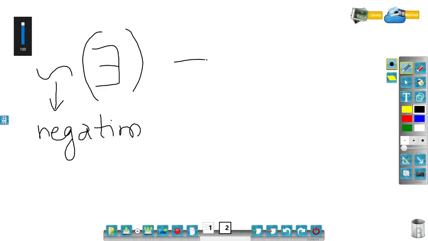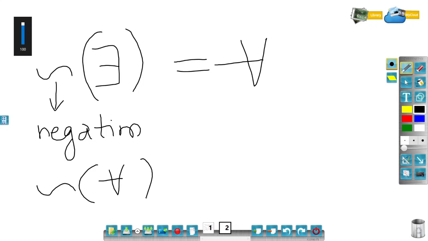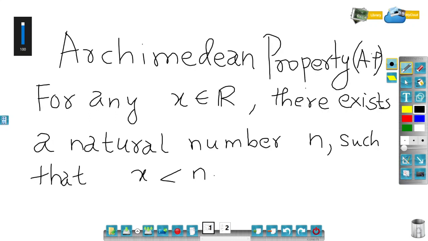Negation of there exists is equal to for all, and negation of for all is there exists. We know that negation of negation is itself. So negation of negation for there exists is there exists only. So fine, I want to prove this result.